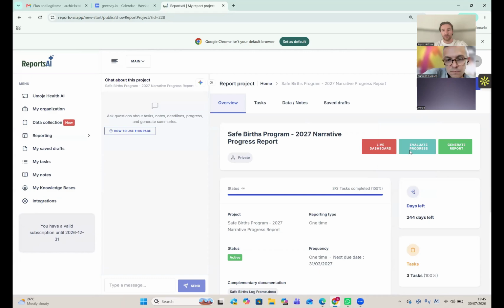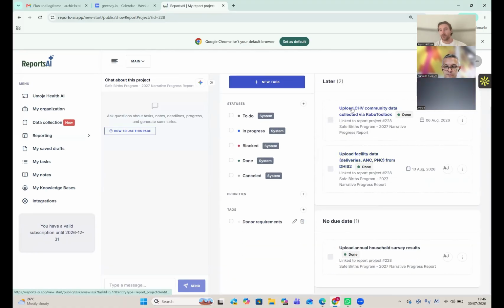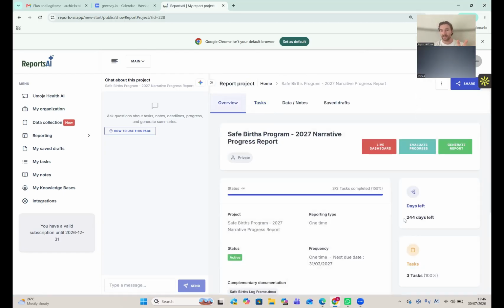What I've been trying to show you in this part is the Organise. So we did plan, now we've been doing Organise. So you're trying to stay on top of this particular program and this report that's related to it. So we're talking about this narrative progress report. We knew that we needed this kind of data from our teams. So we've organized the tasks, we've requested the data, we've uploaded the data, we've checked the data quality, confirmed the data quality. And all of that has been about just staying on top of and organizing this program. But now the next part I want to touch on is how do you improve?